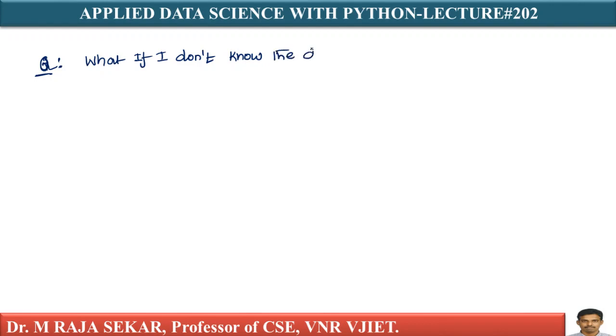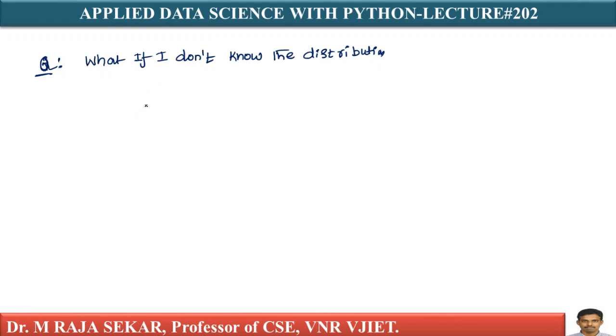That is my problem. In the case of the empirical rule, whose other name is the 68, 95, 99.7% rule, we know that the data is following a Gaussian distribution. What if I don't know the distribution?